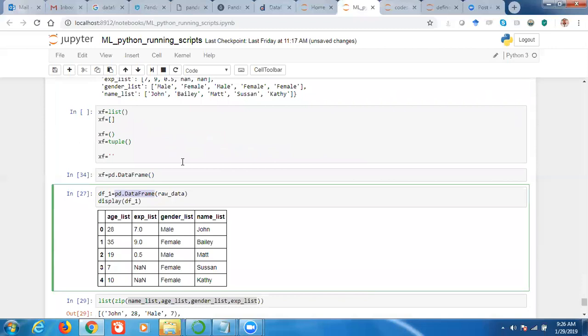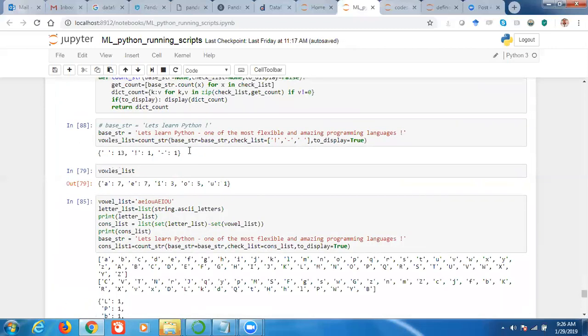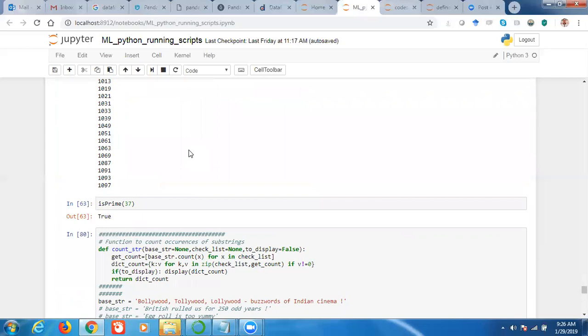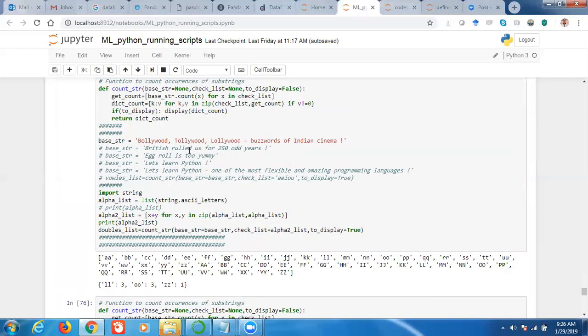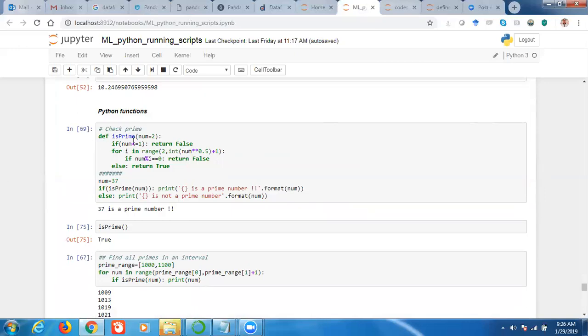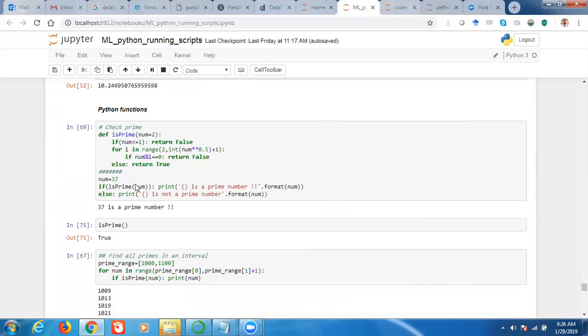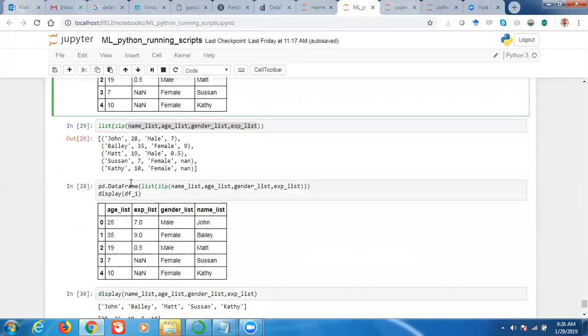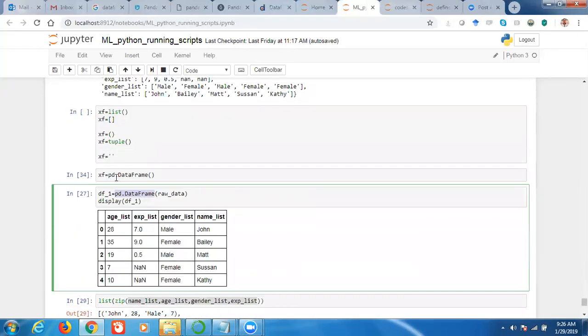So in the previous class, I explained this. Here I have given the default value true. If I give the default value, then I can call the function without giving any argument, and it will take the default value. So we can call this data frame method without giving any value. Then what will it do? It will create an empty data frame, right?